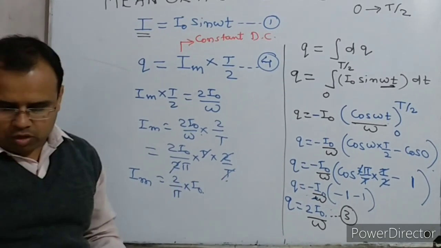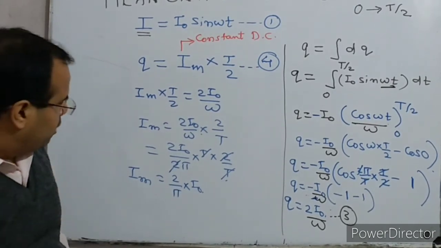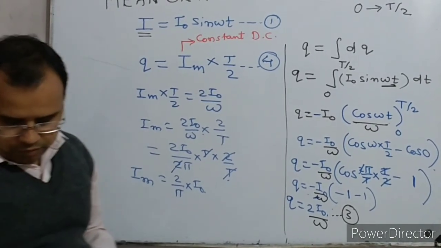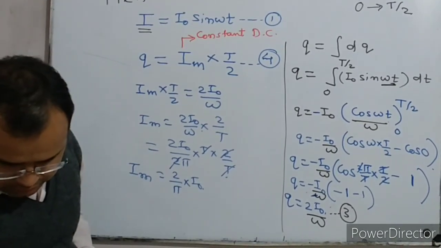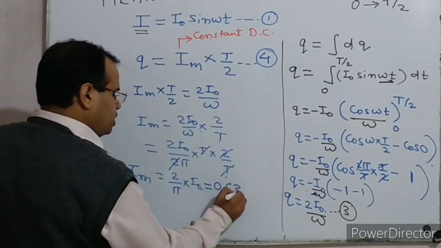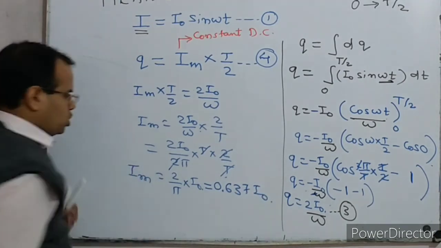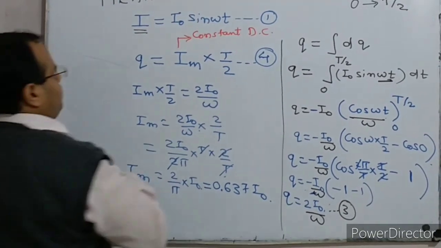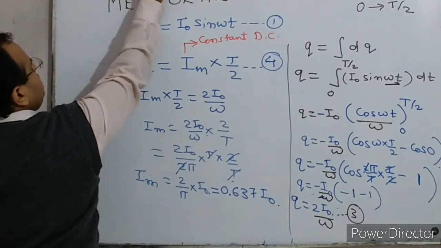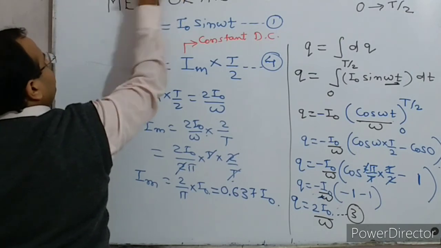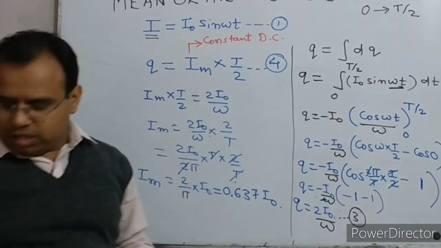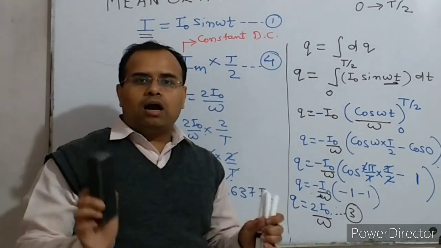And the value of 2 upon pi multiplied by I naught we can find, and this value will be 0.637. So you can write it like this: average value Im is equal to 0.637 times I naught, which is the peak value. So this is how you can find the average value of alternating current over a half time period.